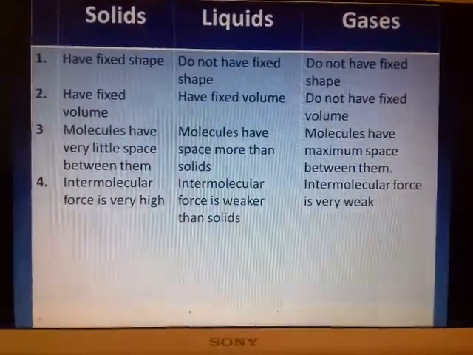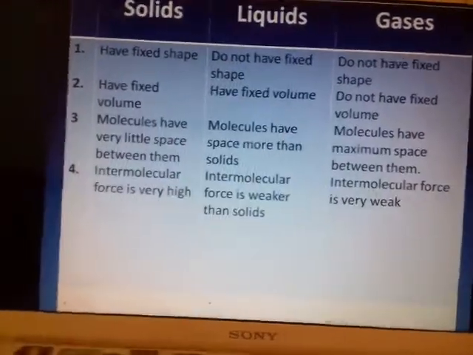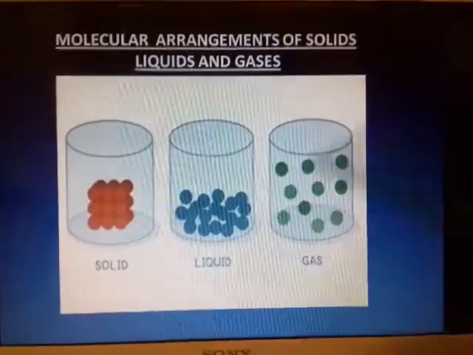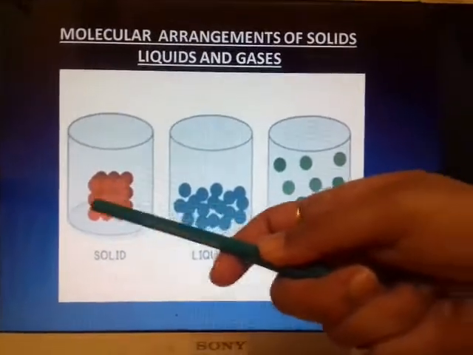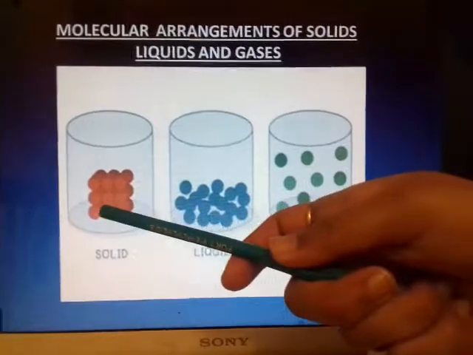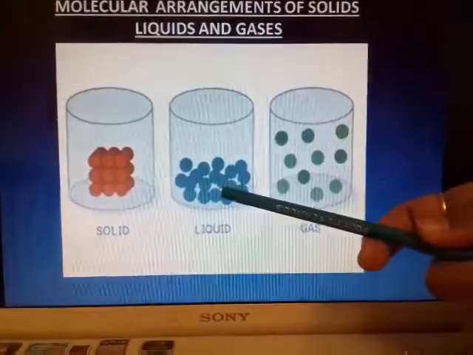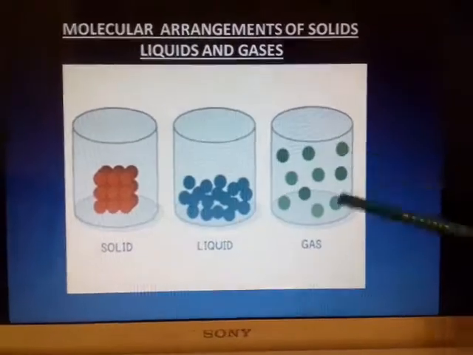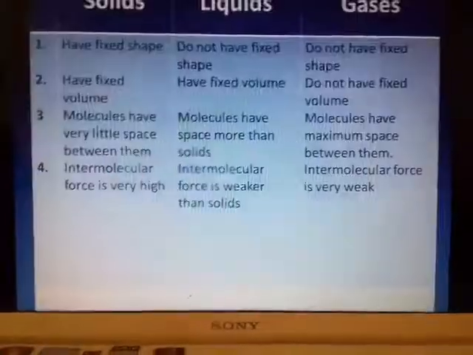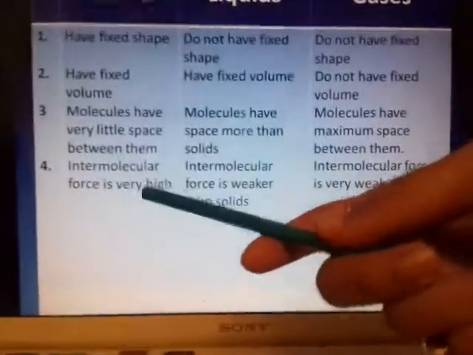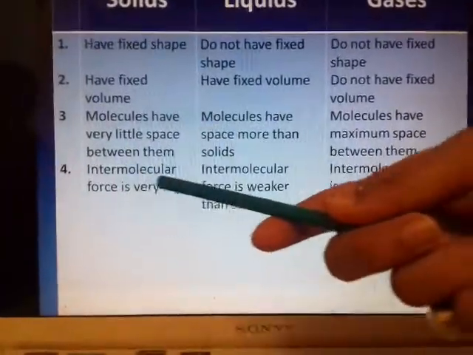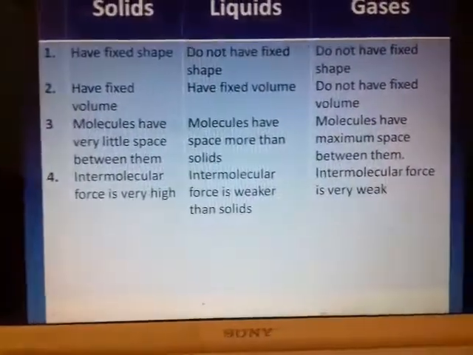In the case of solids, there is very little space between the molecules. You can see that between these molecules there is little space, and here there is a lot of space between the molecules. So in the first case we see that the intermolecular force is very high.